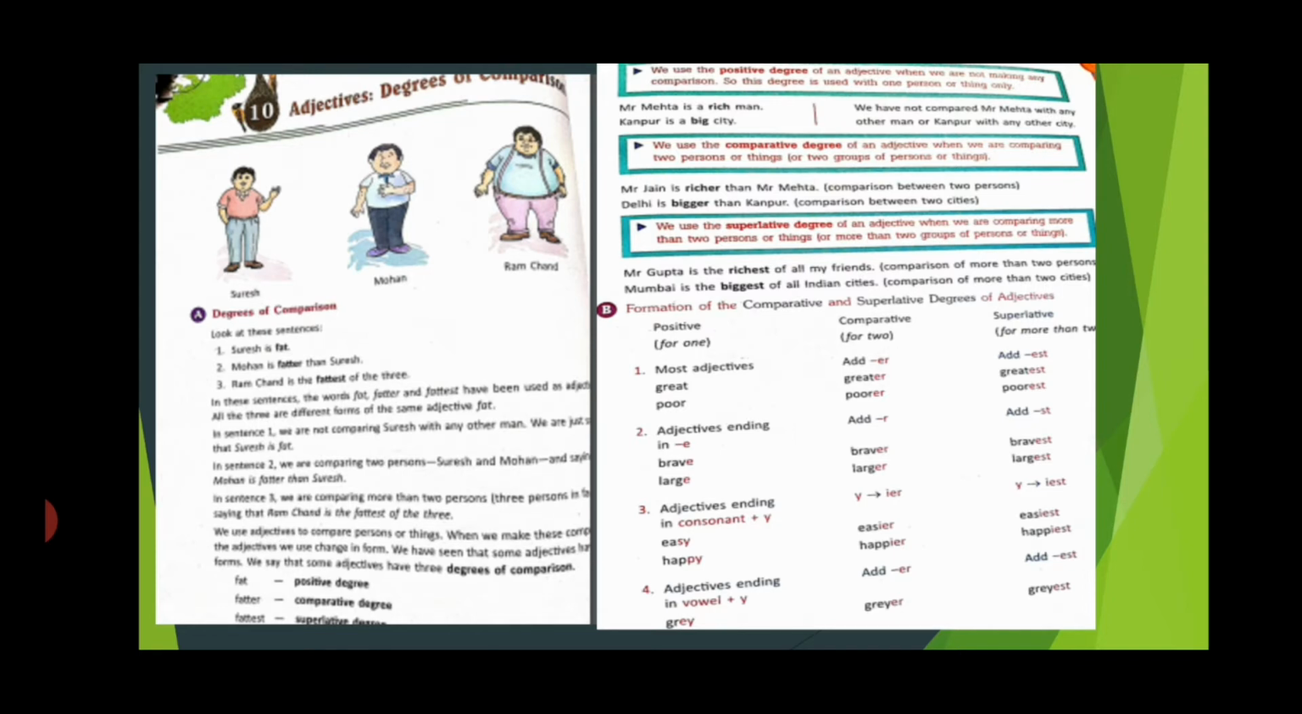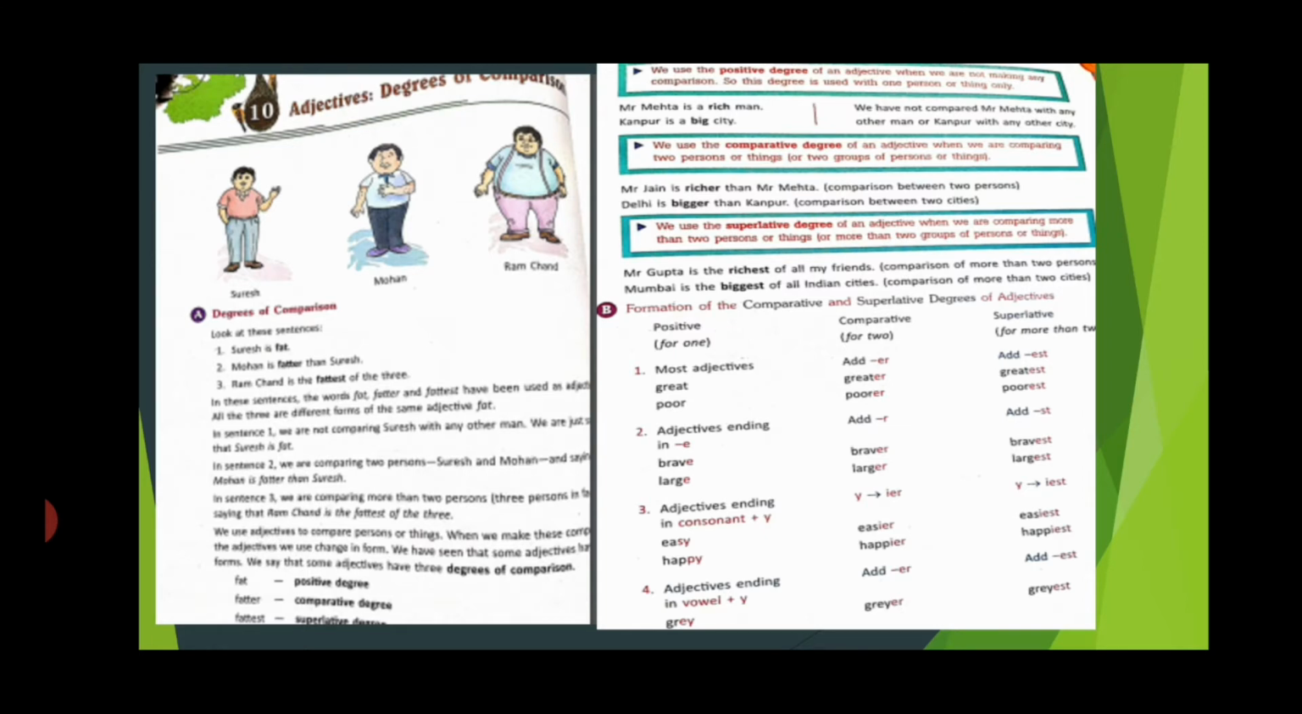Degree of comparison. Look at these sentences. Suresh is fat. Mohan is fatter than Suresh. Ramesh Chand is the fattest of the three. Here in these sentences, the words fat, fatter and fattest have been used as adjectives. All the three are different forms of the same adjective fat. What is the adjective here? Fat is the main adjective used here.